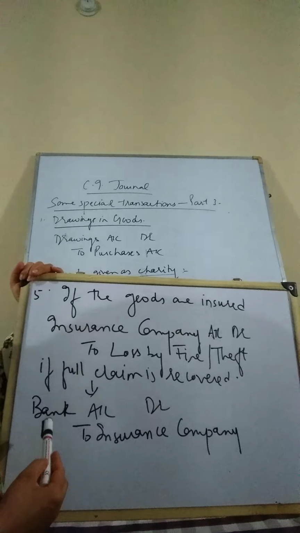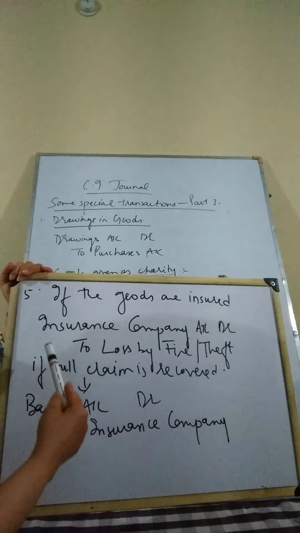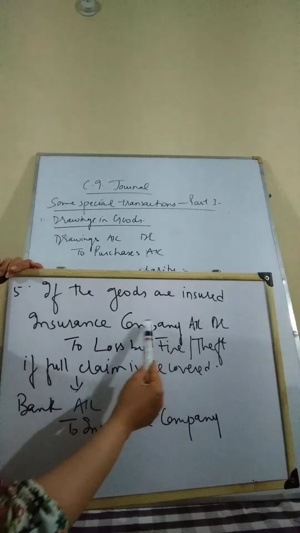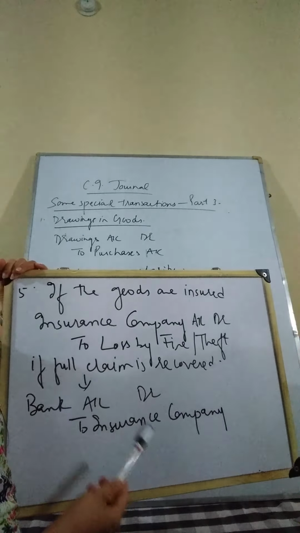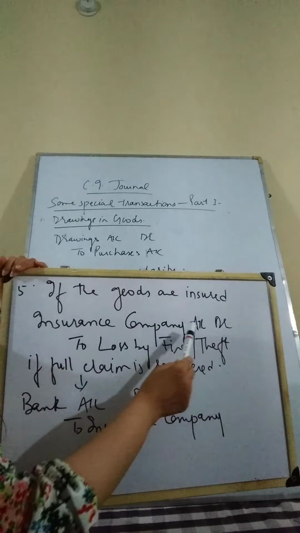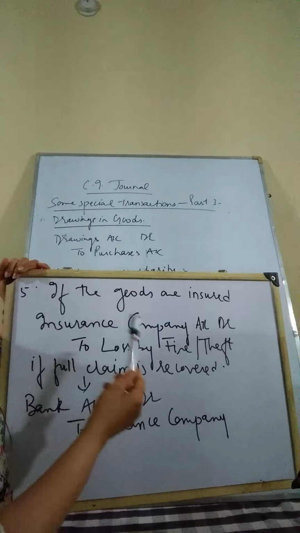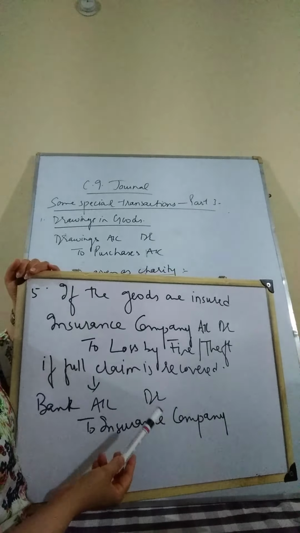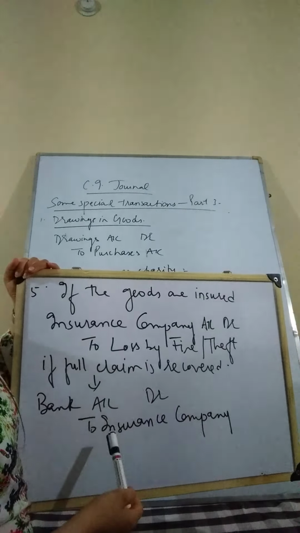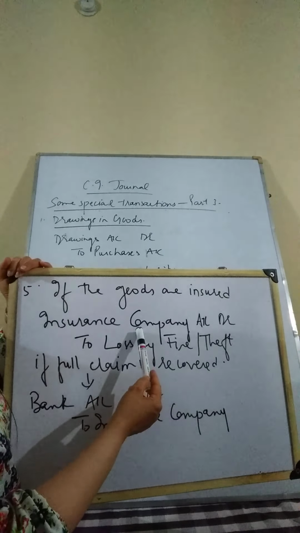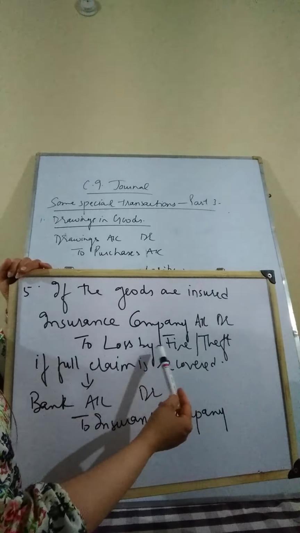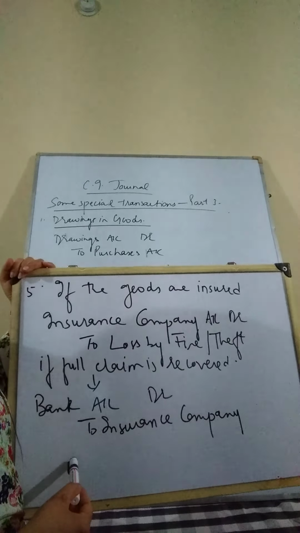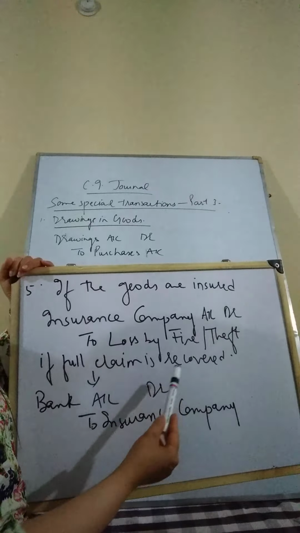After that we have to see the condition whether the goods have been insured or not. If the goods are insured, then the insurance company will be charged with that particular loss. So insurance company has to be debited, or you can also write insurance claim. Insurance company account debited or insurance claim account debited to loss by fire or theft. It means this company will now be charged with the loss which has been created through the loss by fire or theft. Now two cases may arise if the full claim is recovered.